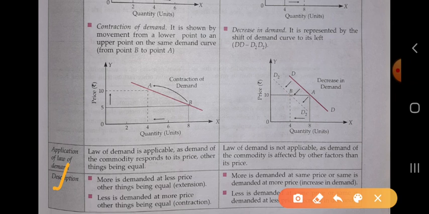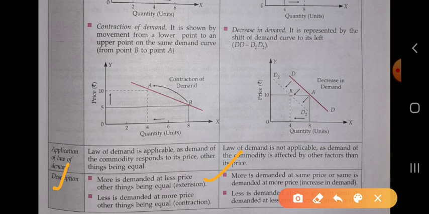In the case of change in demand, more is demanded at the same price, or the same is demanded at a higher price. Increase in demand says that the consumer will demand more of the commodity when the price is the same, or when the price is higher, the consumer demands the same quantity of the commodity.